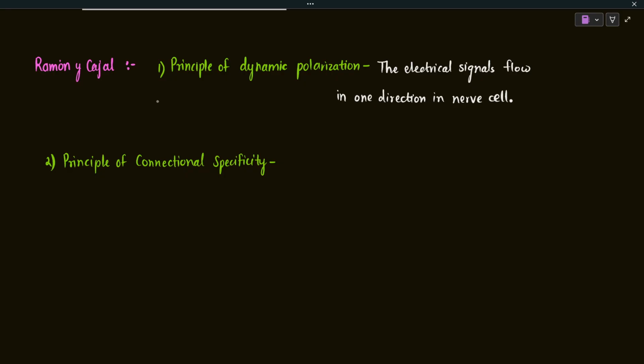The second principle is the principle of connectional specificity, which says that the connections formed by neurons are not random, but specific. How are they specific? We will learn about this in reflex action and so on. But the principle of connectional specificity says that nerve cells do not connect randomly, but each cell makes a specific connection.